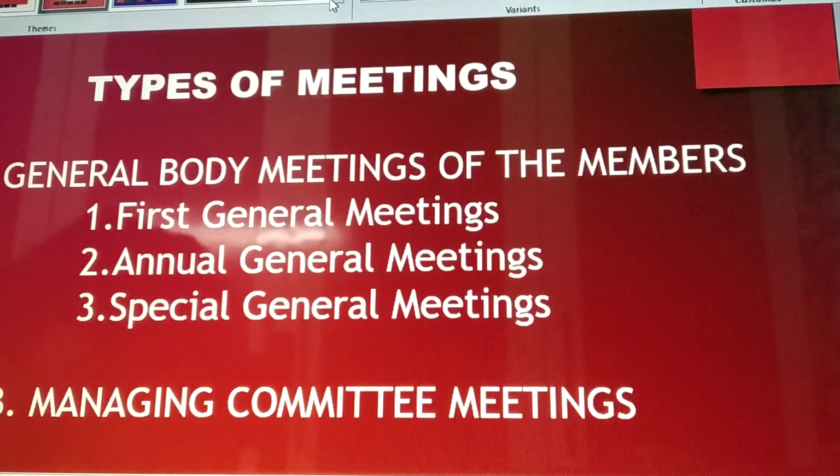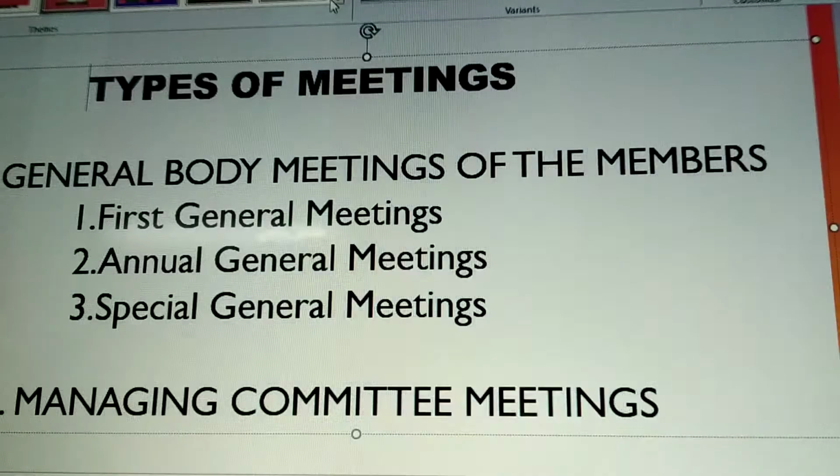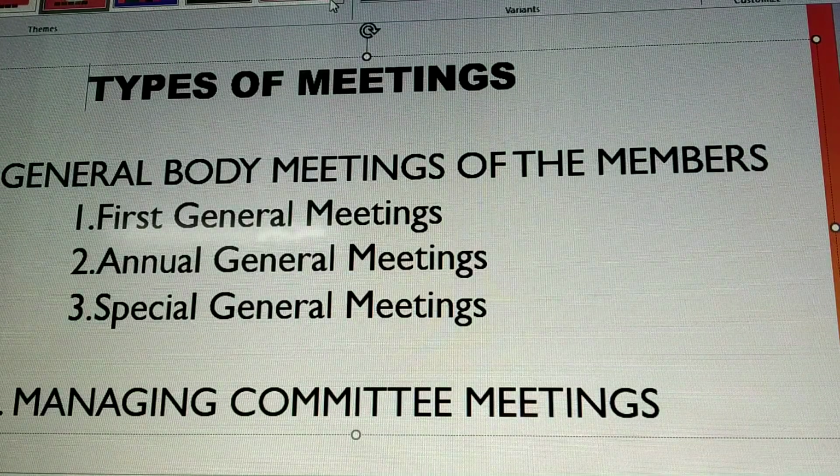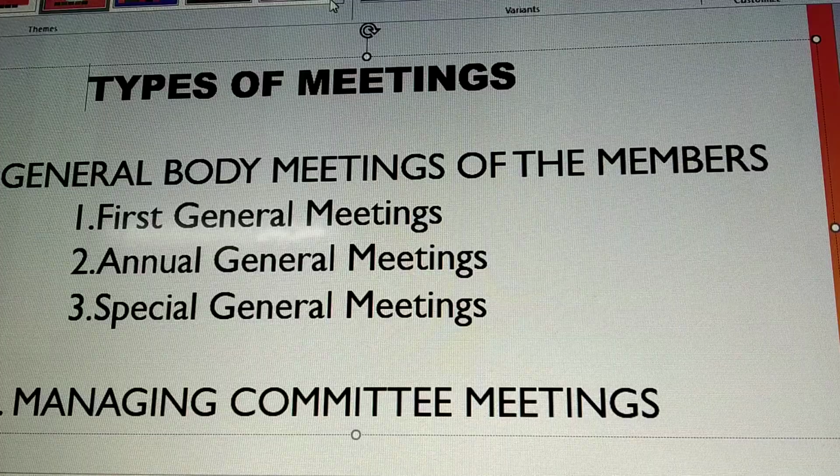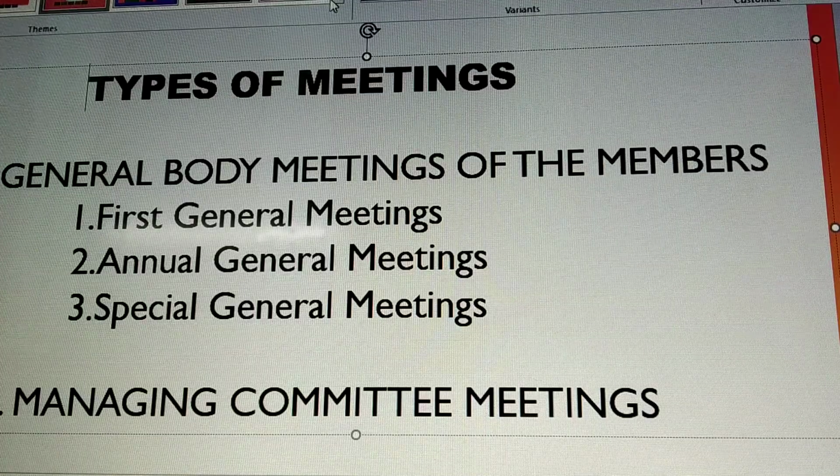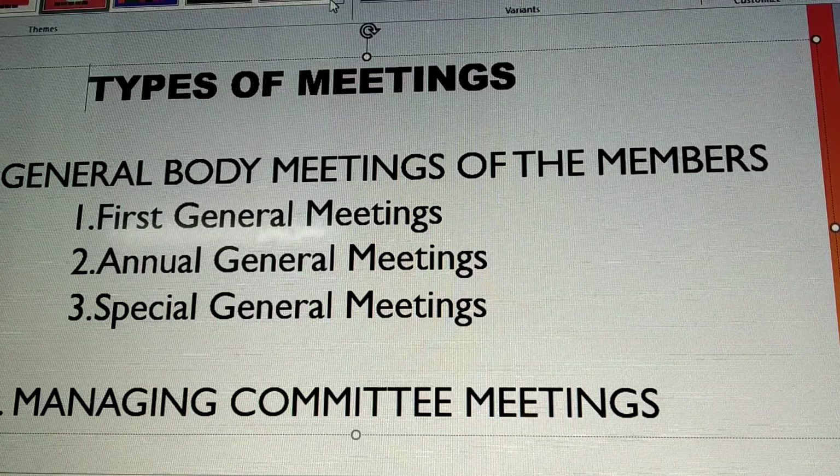Student, in the last class, we discussed the first general meetings and the business transacted at the first general meeting. Right? Today we will take the second one, that is annual general meetings. What is this annual general meeting?